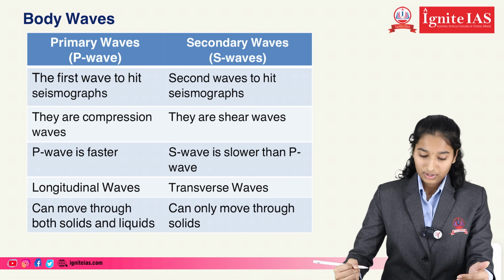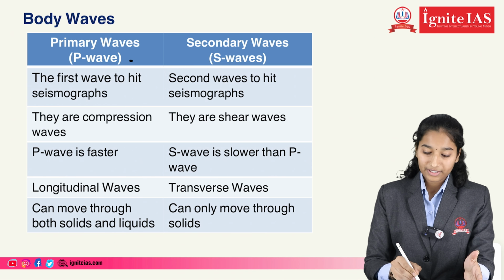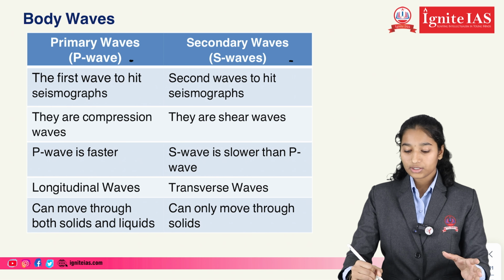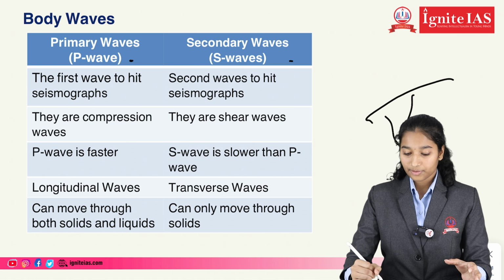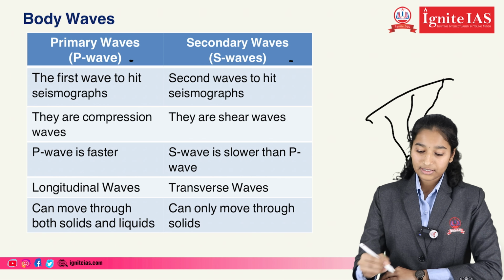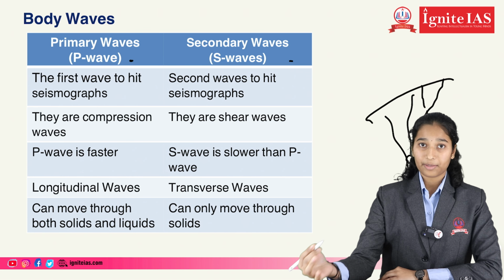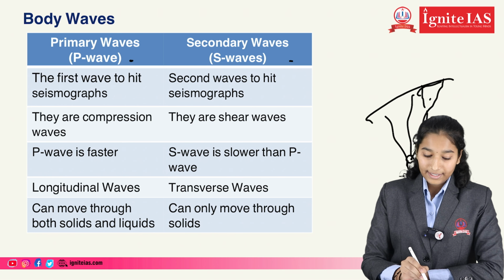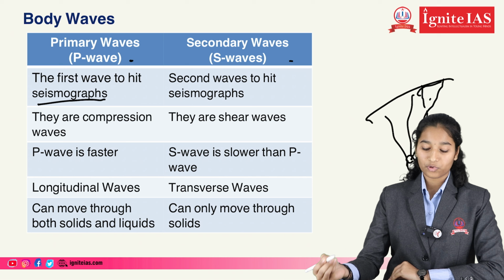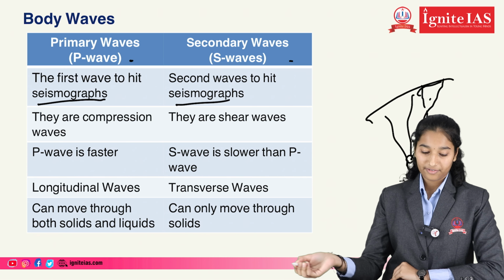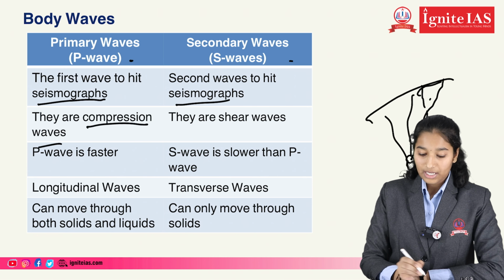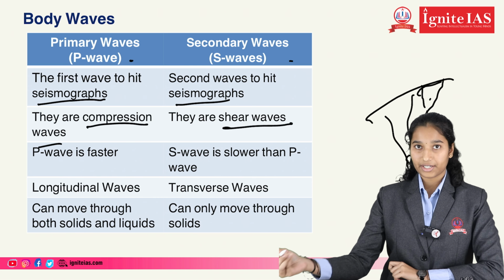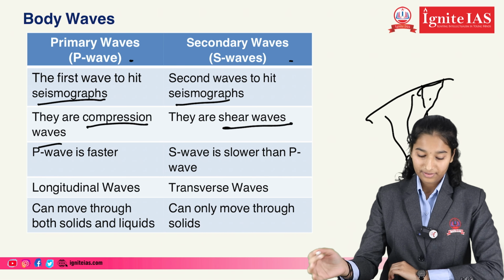Body waves are divided into P waves and S waves. Body waves are the ones which travel through the Earth from the focus to the surface. Primary waves are the first to reach the surface, hence the name, and secondary waves arrive after them. P waves are the first to hit seismographs, while secondary waves hit after primary waves. P waves are compression waves, while S waves are shear waves. P waves are much faster than secondary waves.